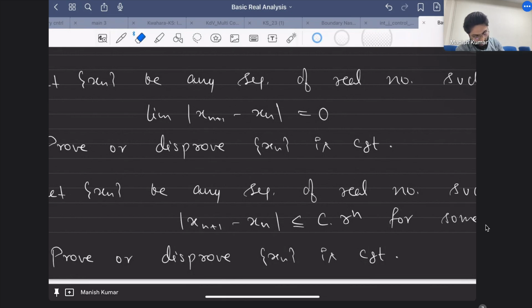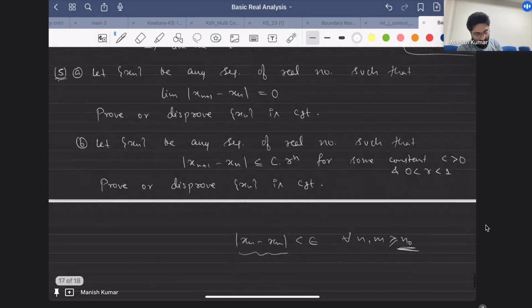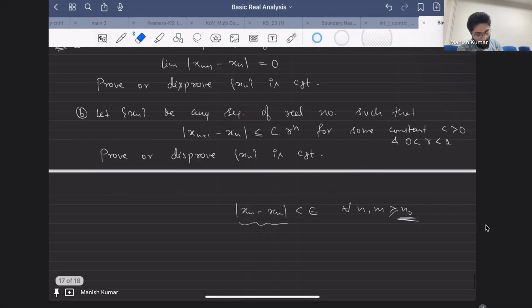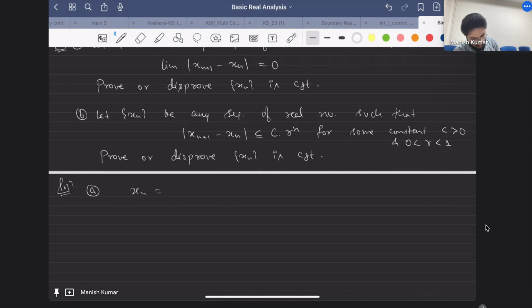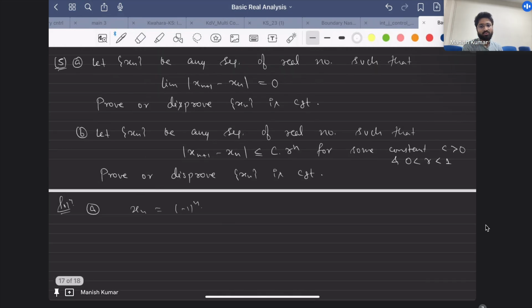Yes, fine. But do you have an example? Sir, take the sequence as minus 1 to the power n. Okay, let me check. So the example you're saying is xn equals minus 1 raised to the power n. Will this example work? How will this example work? Sir, that sequence does not converge. Sir, modulus of x(n+1) minus xn, it will not work, sir. Exactly, the gap is always going to be 2.